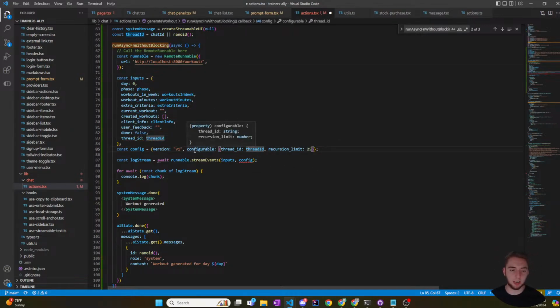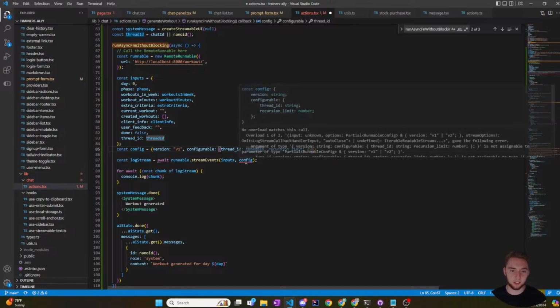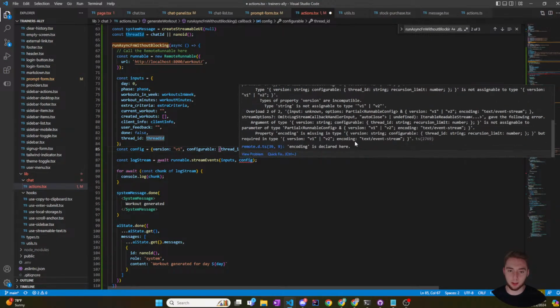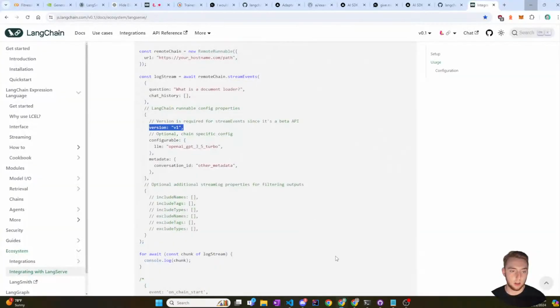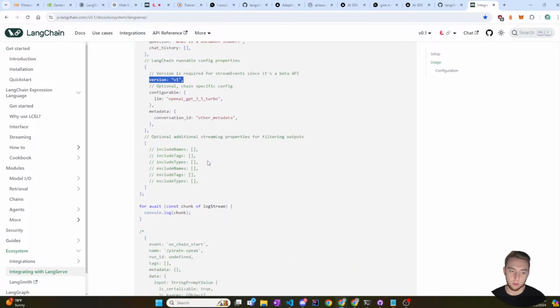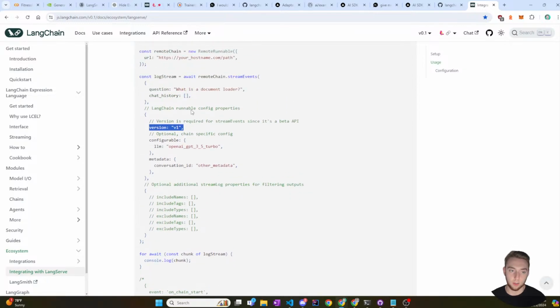Okay. So I gave a version now. It still is not happy. Why is it not happy? Property encoding is missing in type. Encoding. It's not helpful because it's not even here in the example.